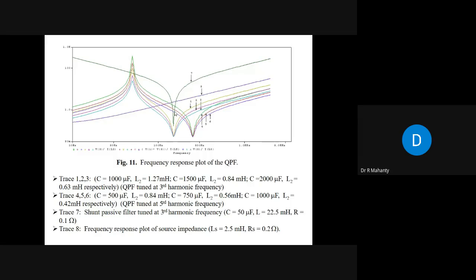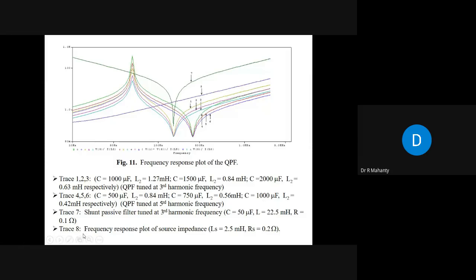Take plots 1, 2, 3, where the capacitance value is 1000 microfarad, 1500 microfarad, and 2000 microfarad. Accordingly, we have calculated the value of L2 in each case, where the filter is tuned at the third harmonic frequency. If the filter is tuned at the fifth harmonic frequency with an additional shunt passive filter tuned at the third harmonic frequency, these are the values of the capacitors: 500 microfarad, 750 microfarad, and 1000 microfarad.